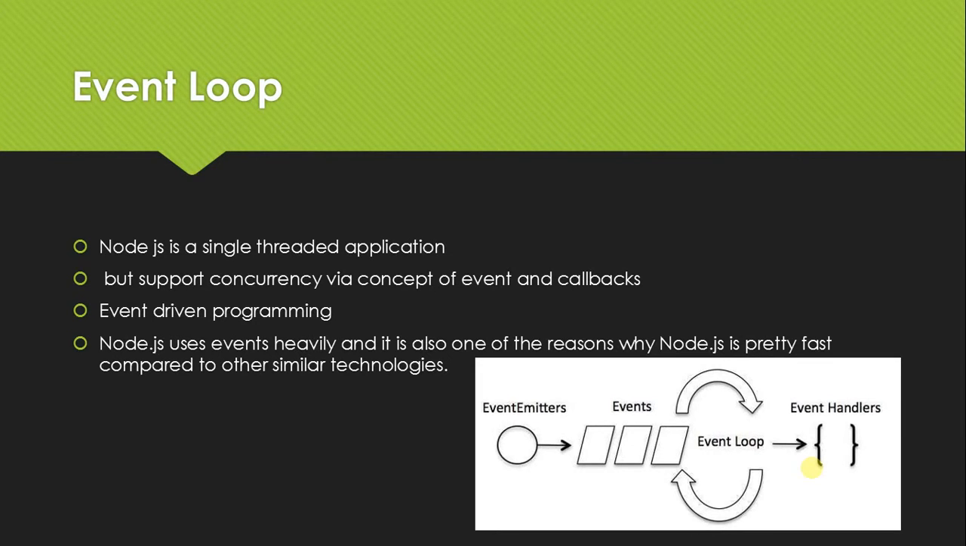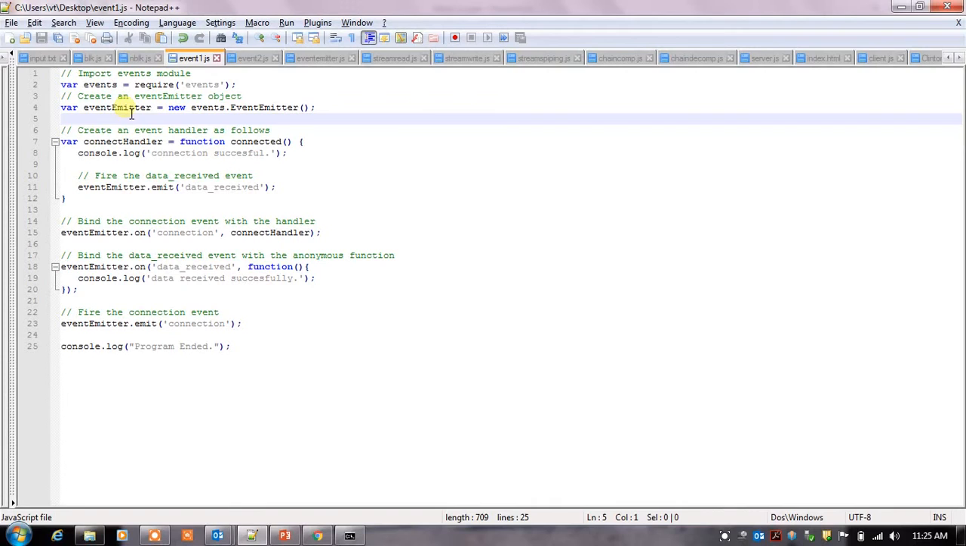Node.js has multiple inbuilt events available through the events module and EventEmitter class, which is used to bind events and event listeners. Let us look at the program. The first statement imports the events module into the events instance variable. Then we create an EventEmitter object by using the events instance.